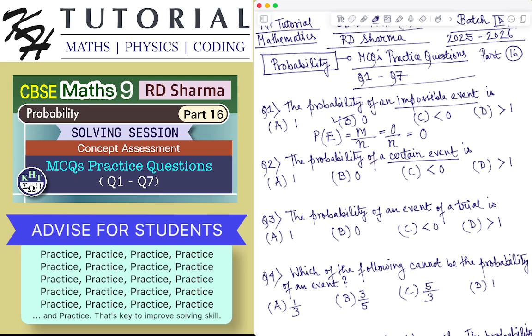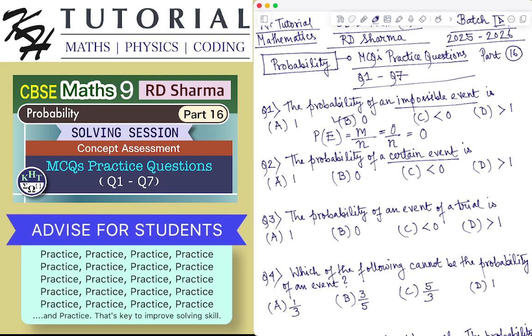For example, if I toss a coin and ask what is the probability of occurring a head or a tail, obviously it will be 1, because the outcome of tossing a coin is obviously either a head or a tail, so that is a certain event.